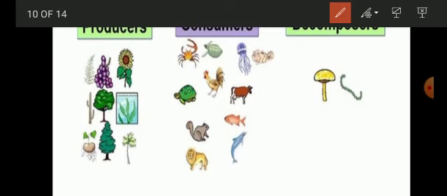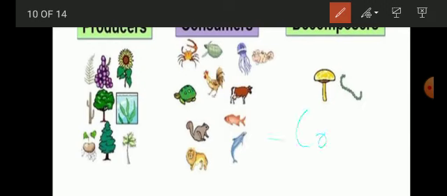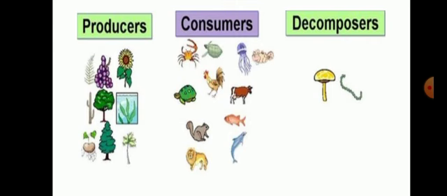Examples of consumers are we human beings, animals, some birds, etc. Got it? As you can see from this image, a small baby, a dolphin, fish, a lion. These are some examples of consumers. As we have discussed earlier about the decomposers, I guess these three things are very clear. So let me move on with the next concept.